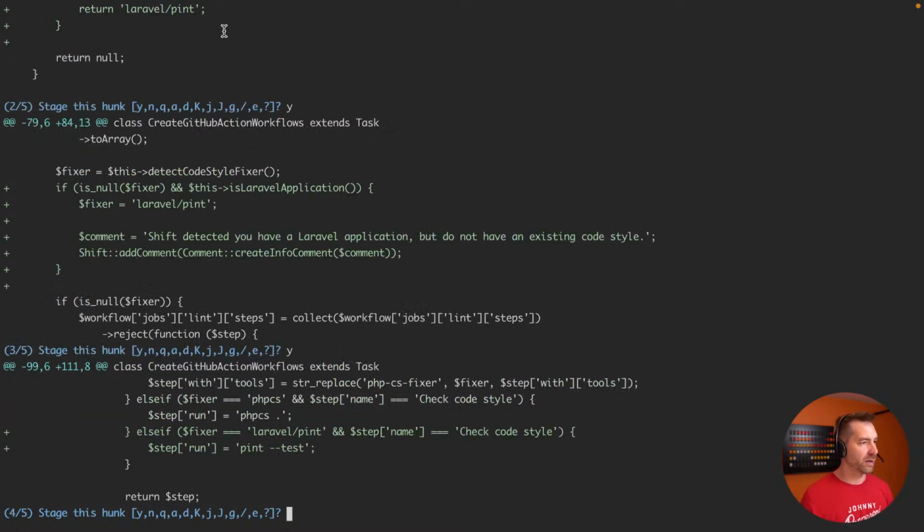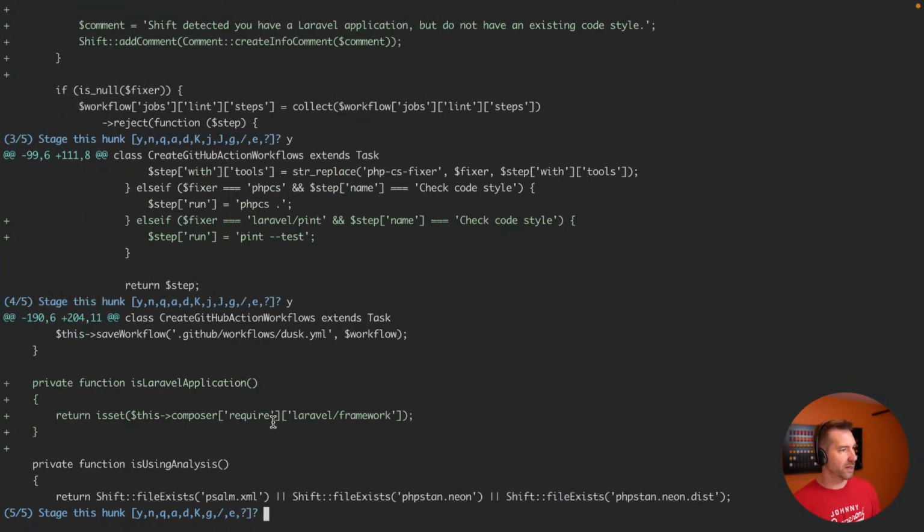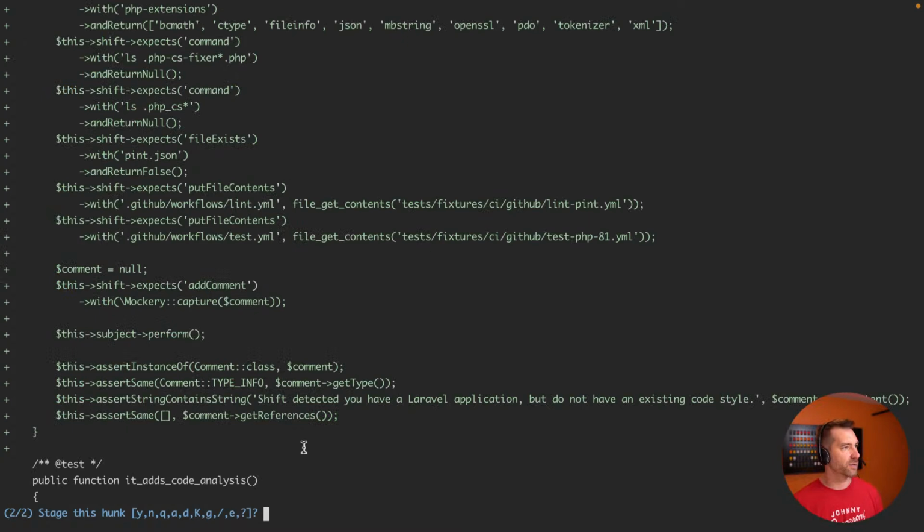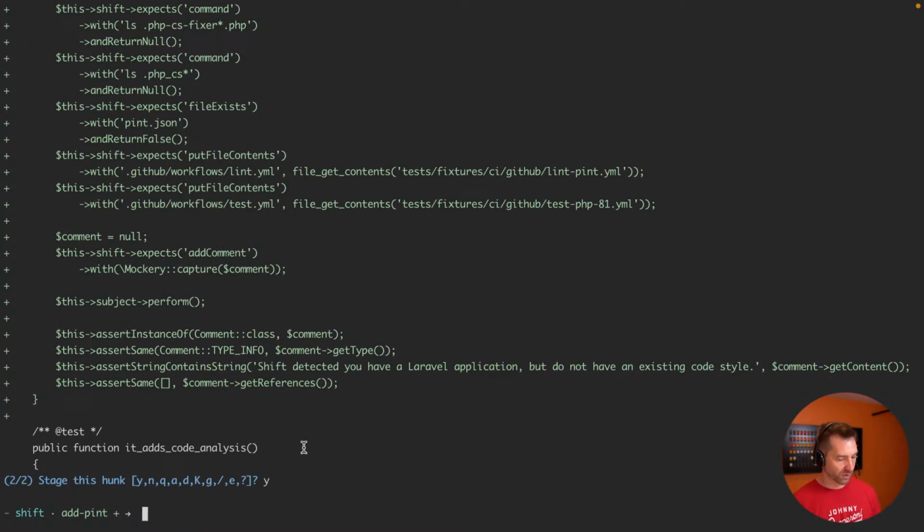And then our little else if statement here basically says, hey, if you did happen to be using Pint, the proper command to run is pint test. So that takes care of that. And everything else was just a bit automatic. We just need to sniff out if they're a Laravel application, which they would have require laravel/framework. And then everything else is just our new tests, which we saw were passing.